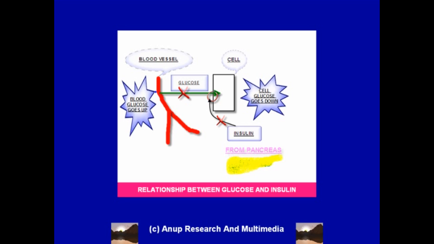The symptoms of diabetes therefore are because of high blood glucose levels and low levels of glucose inside the cell. We will talk about these symptoms in details in the presentation called Essentials of Diabetes. Under that, look for symptoms of diabetes.